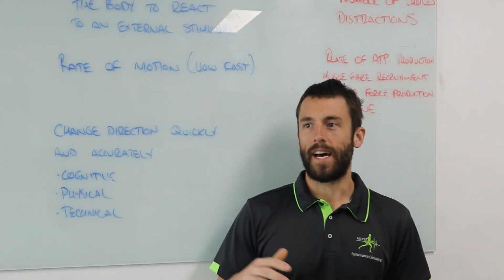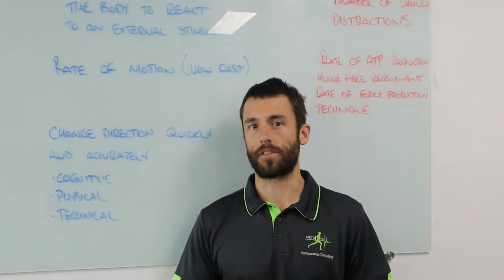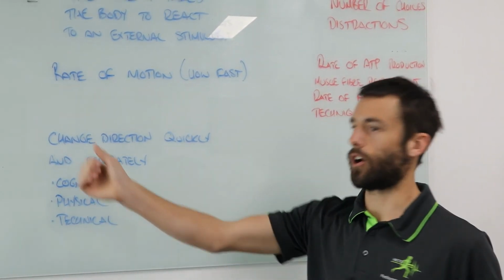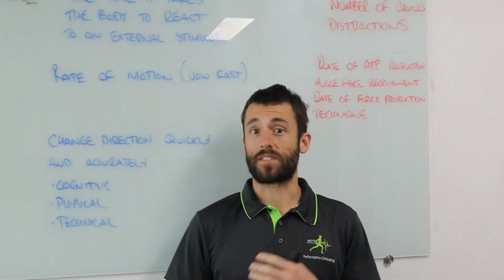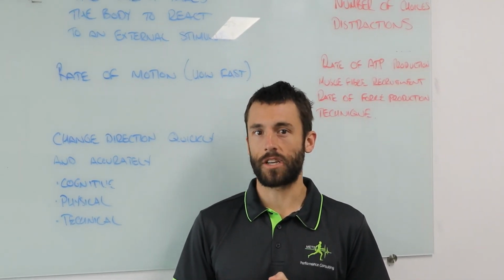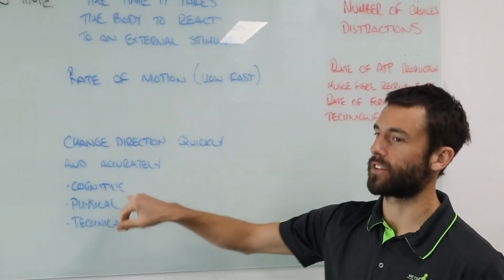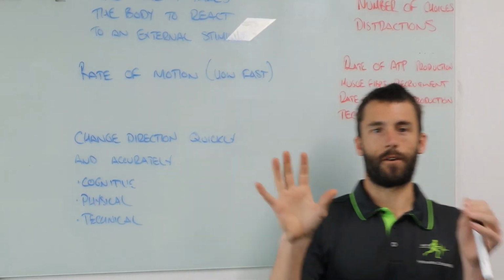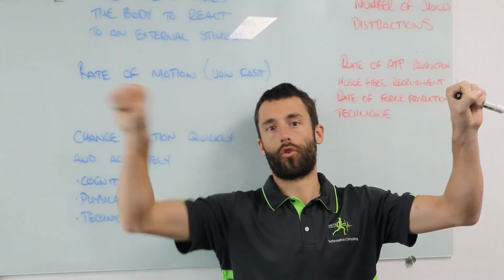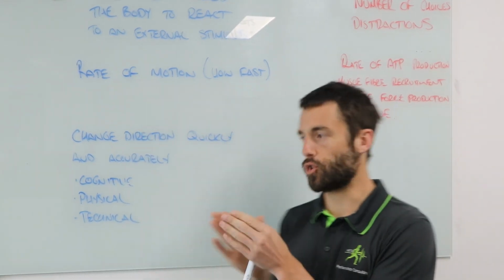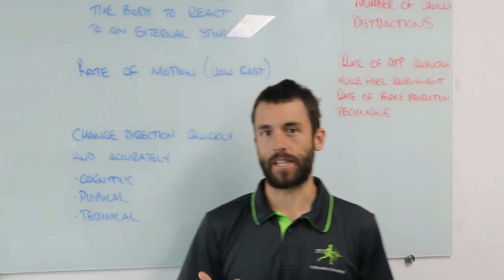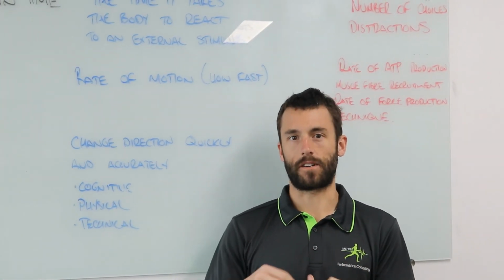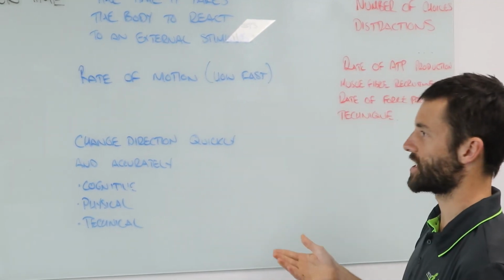We can talk about change of direction speed, which is a different thing. That means I tell you that I want you to run to that cone and then go left as fast as you can. That is me checking how fast you can change direction, but because it doesn't have this cognitive aspect, it's not really testing your agility. What would be different is if I had you run to a cone and then there were two lights, and a left or a right was going to come up, and depending on which one came up, you then have to go that way. That's now agility. You're now responding to that stimulus, so you have to have that cognitive aspect, you then have to have that technical and that physical aspect to actually put that into practice and change direction.